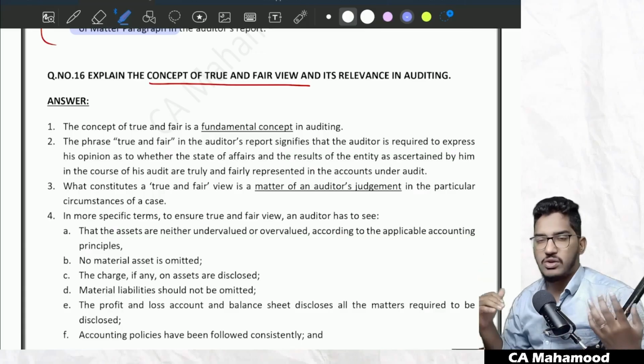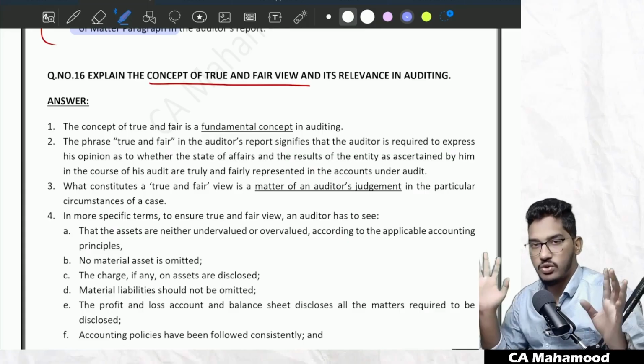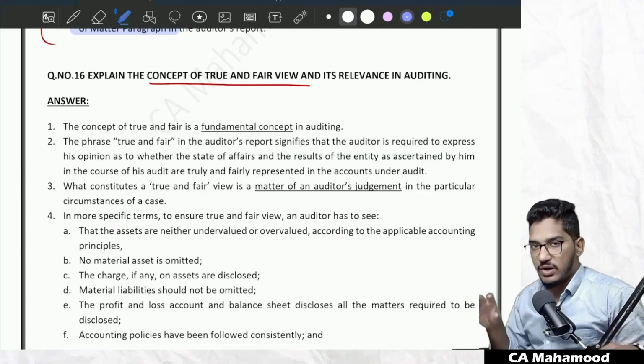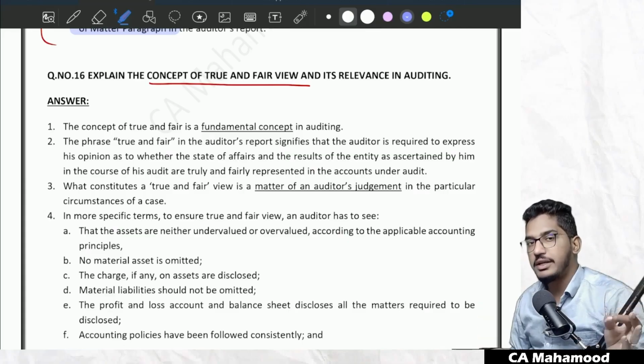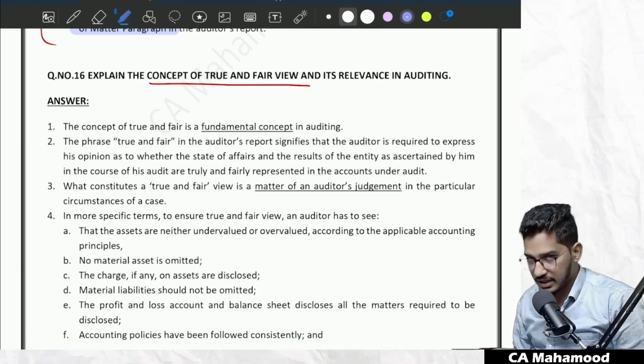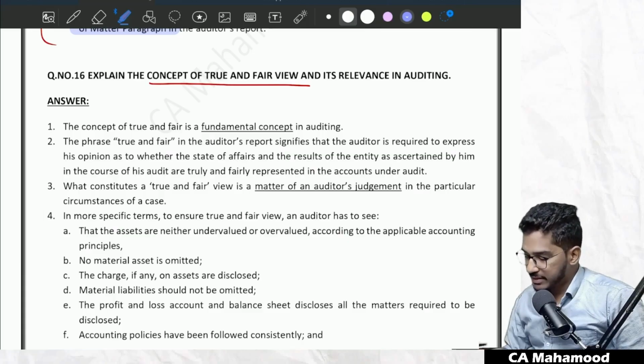We can't give an exhaustive definition for true and fair view. Why? Because it is a subjective decision. What is a true and fair view? What is not a true and fair view? We can't exhaustively define it. It all depends on the facts and circumstances of each and every case. Clear, everybody?